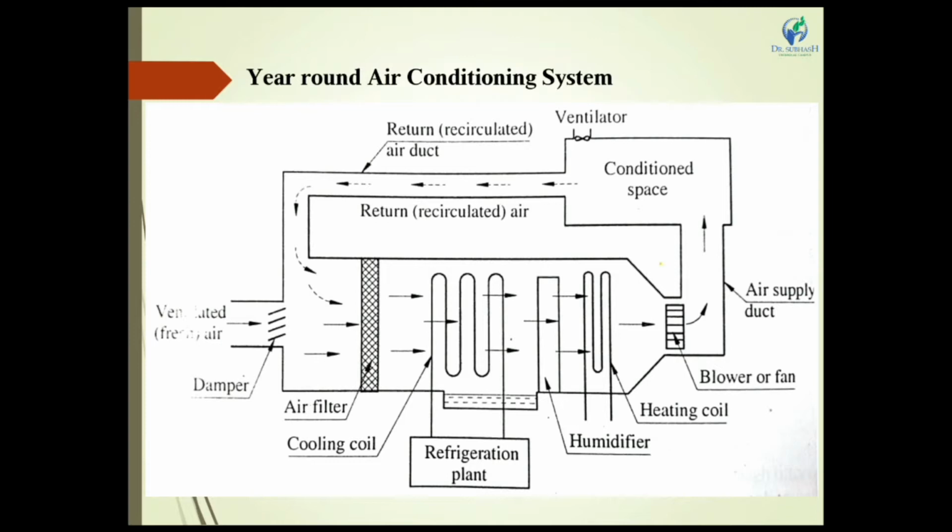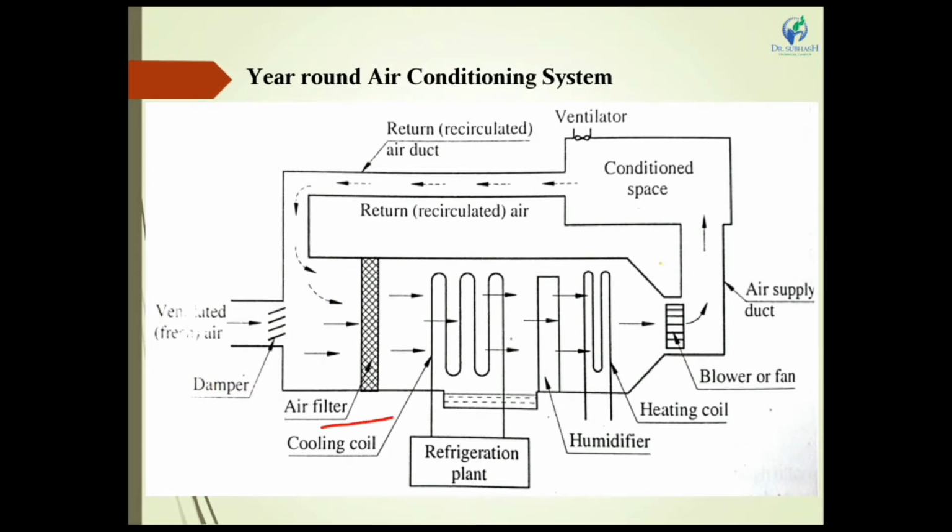During any season we can use this system for the purpose of cooling or heating. Here the ventilated atmospheric air passes through a damper, which controls the flow, how much air is required inside the system. This is the air filter to clean the air.